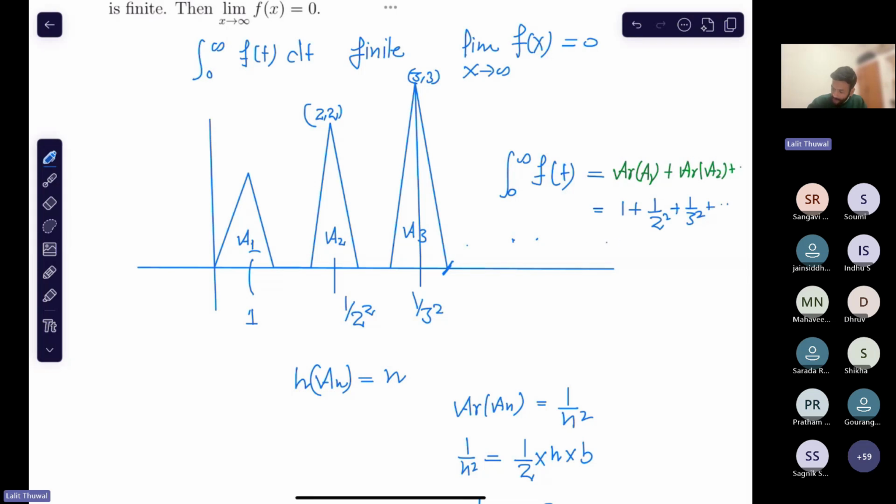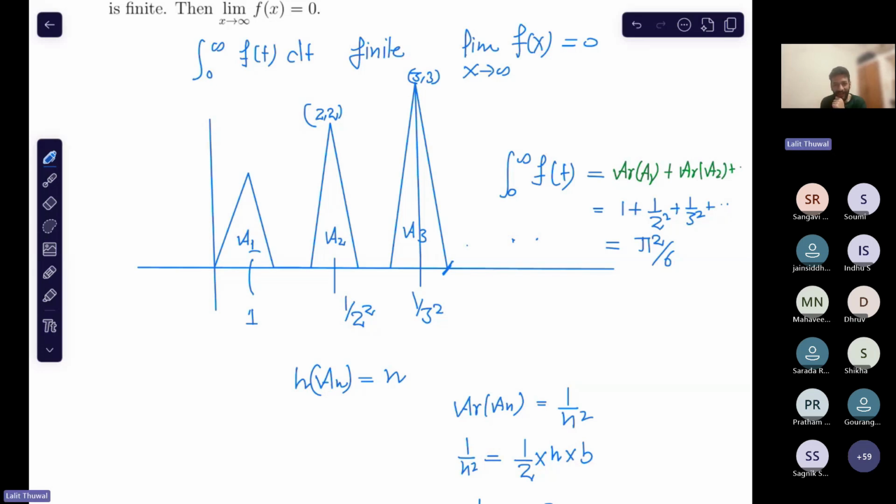So what do you think? This sum is finite or not? This is 5 square by 6, right? Yes. I have used this sum somewhere else also, right? In a question of countability. Yeah, I think you can recall that. But can you see the limit does not exist as x tends to infinity?